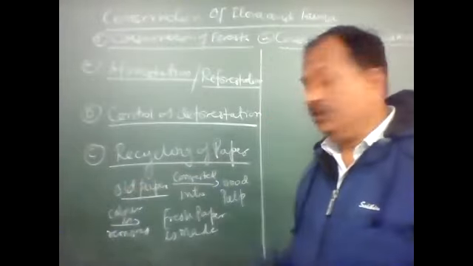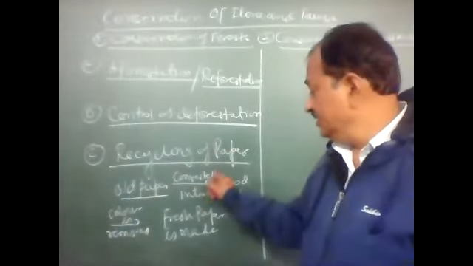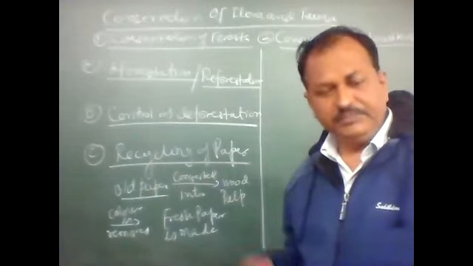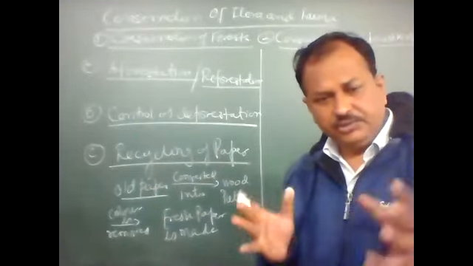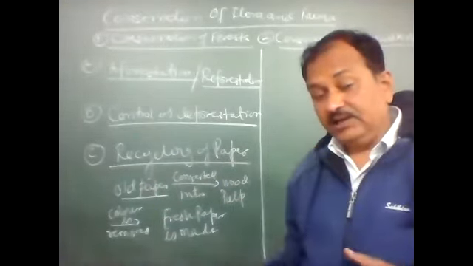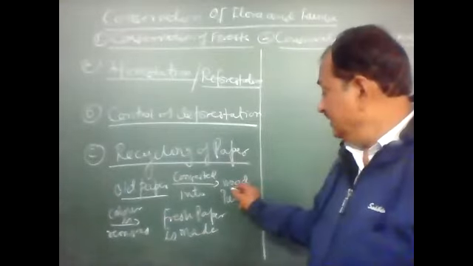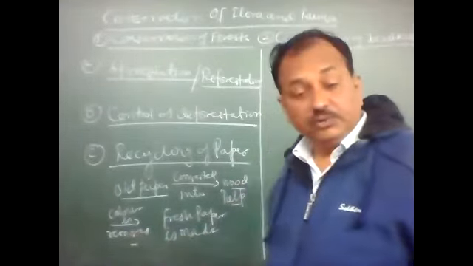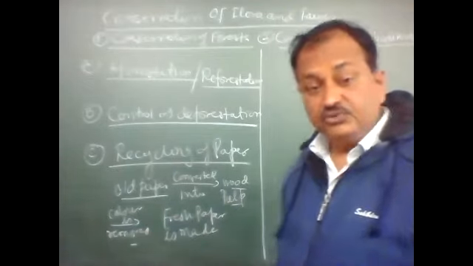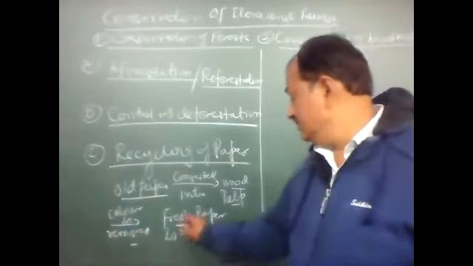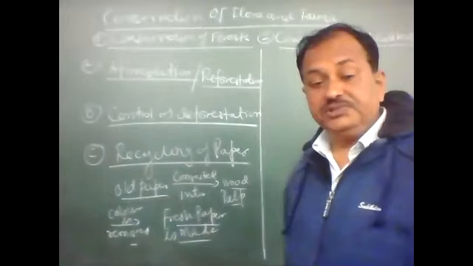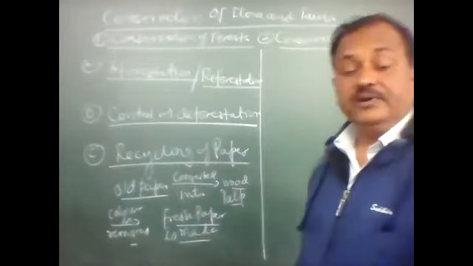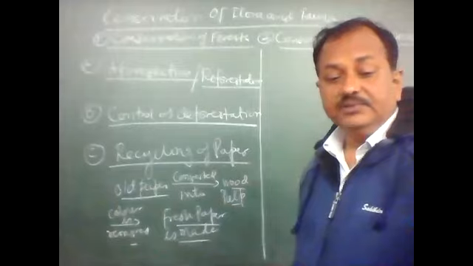They take the old paper, then by different processes they decompose it. They keep it in water, so the paper becomes soft. Then they crush it in a mill. As a result, they get the wood pulp. Then the color, dye, etc. is removed by suitable substances and suitable processes. Then they get the fresh paper. So this is about the conservation of forest, how we are able to conserve the forest.